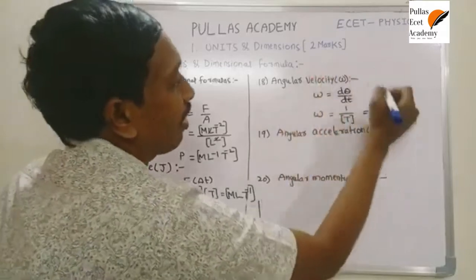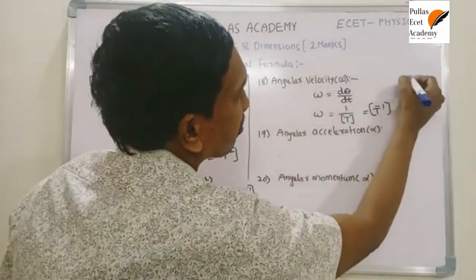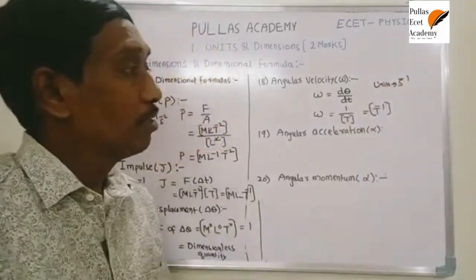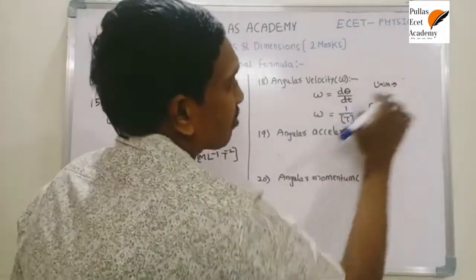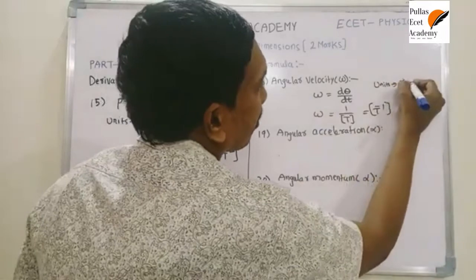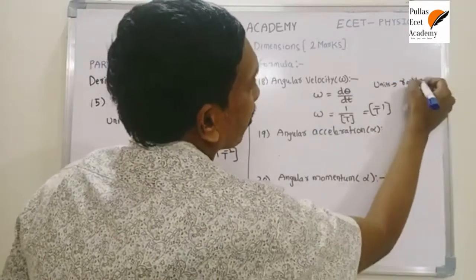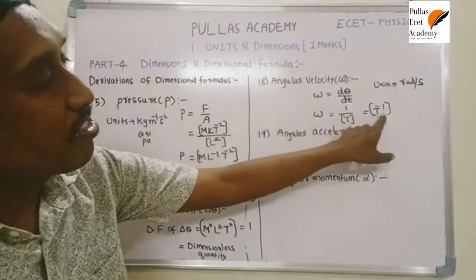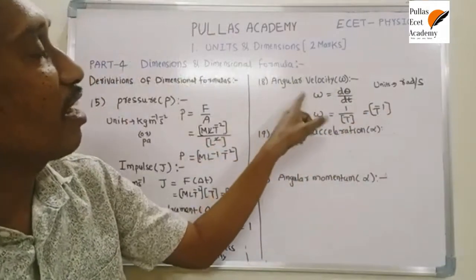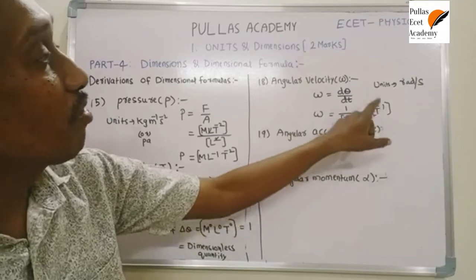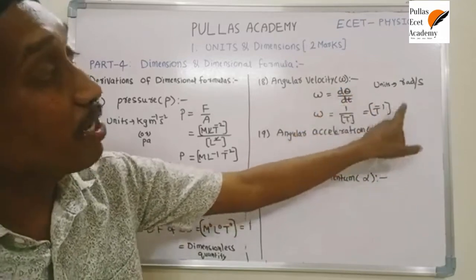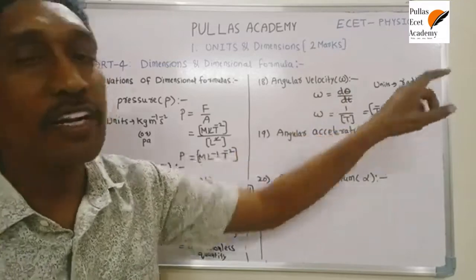Units of angular velocity, based on this equation... but sorry, not second inverse: units of angular displacement is radian, units of time is second. Here, based on this dimension formula, we are not getting the correct units, because angular displacement has units but no dimensions. That's why you get radian per second.